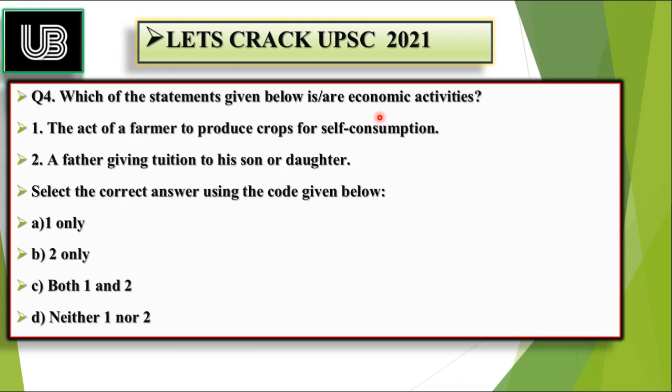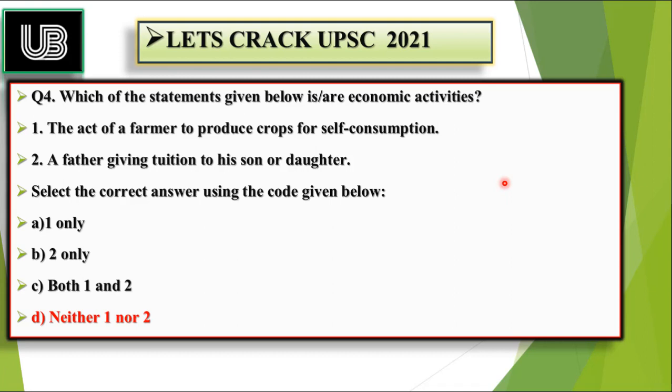Option A, one only. The statement number 1 is only right. Option number B says second is the only right statement, whereas C says that both the statements are right, and D says neither one nor two, both are false statements. So which of these two statements are the economic activity? I will suggest you to pause the video as we are moving forward to the right answer, and the right answer is neither one nor two.